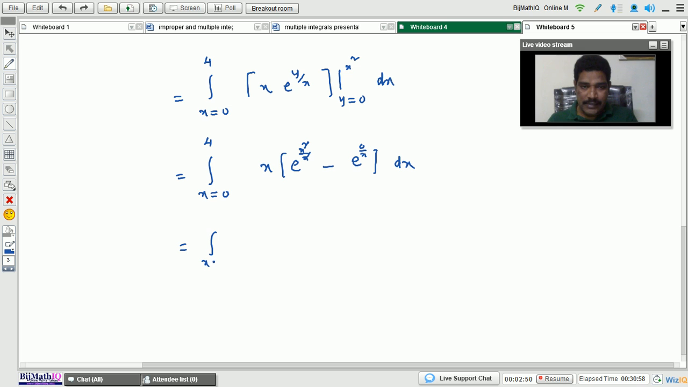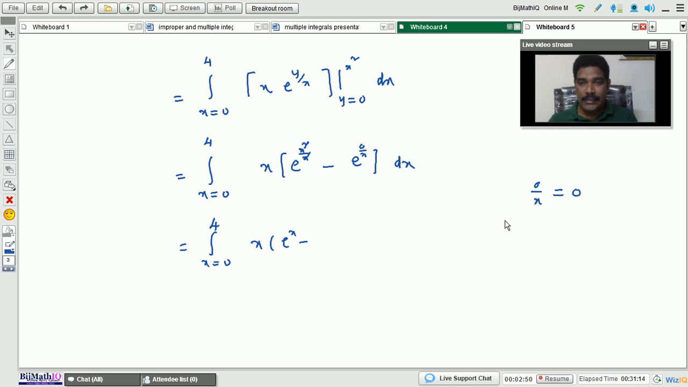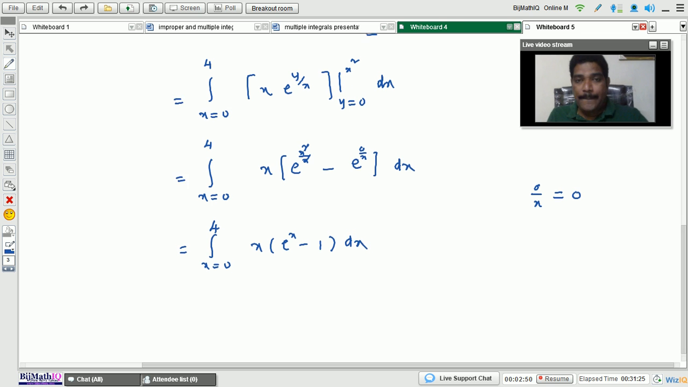Next, this equals, here x square by x cancels, remaining is only e to the power of x. Integration x equals 0 to 4, into x into e to the power of x, minus, here e to the power of 0 by something. 0 by something is always 0, so e to the power of 0 is 1, into dx.